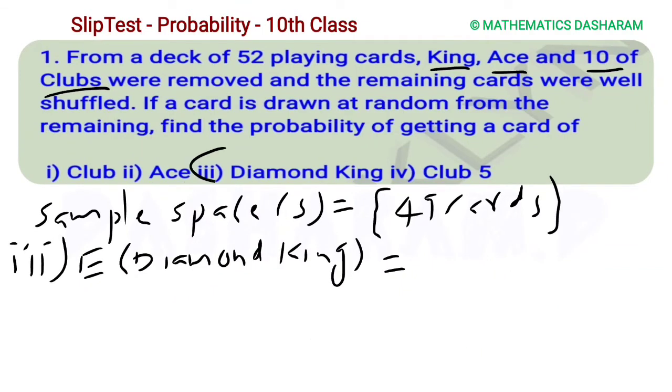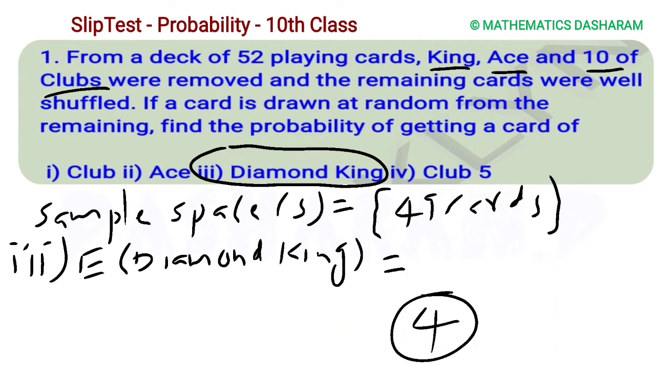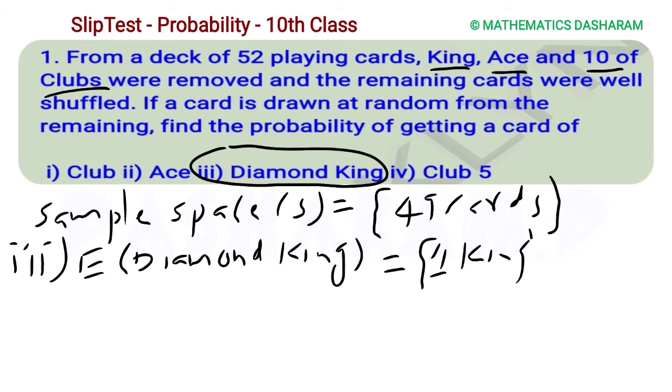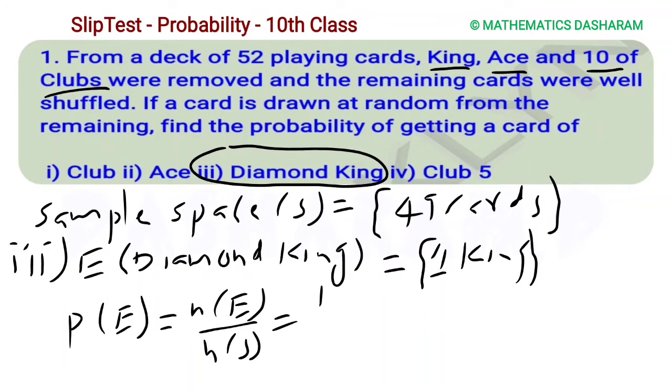Next, third question, Diamond King. In the 49 cards there are 4 kings: 1 heart king, 1 club king, 1 spade king and 1 diamond king. Diamond is one of the suits, and in that only 1 king card will be there. So the probability of E equals favorable 1 out of 49.